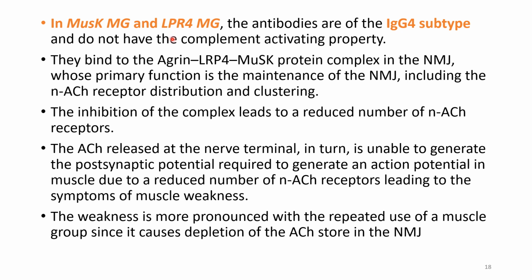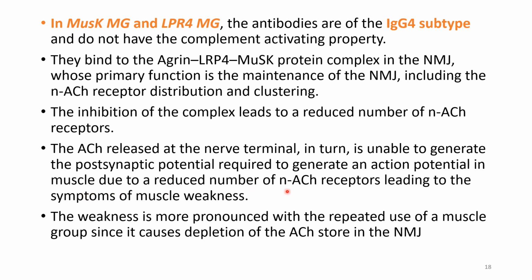So when these antibodies are bound to this complex, what is happening? The complex is inhibited. So the inhibition of the complex leads to reduced number of nicotinic acetylcholine receptors. The acetylcholine which is released at the nerve terminal in turn is unable to generate the postsynaptic potential required to generate an action potential in muscle. Why?